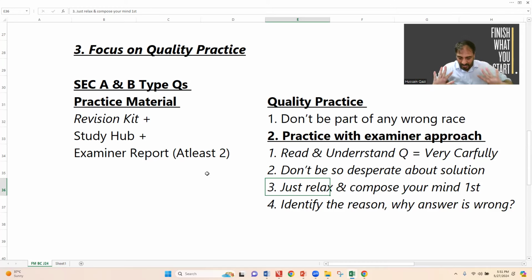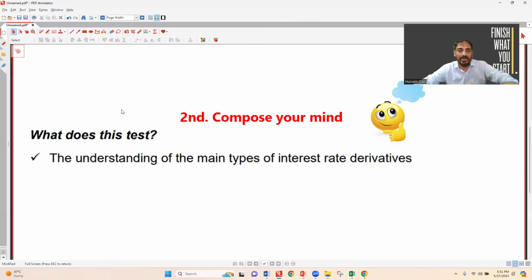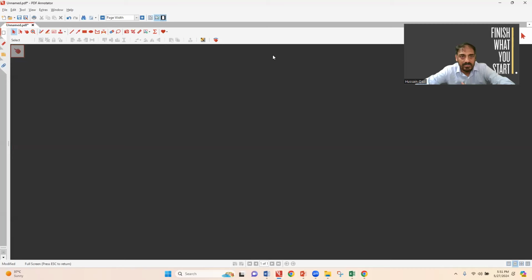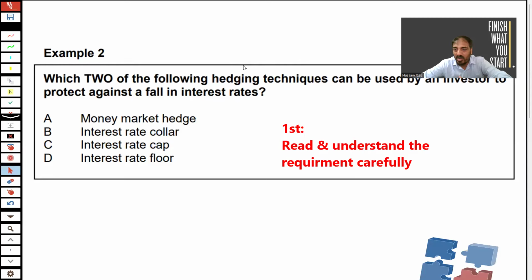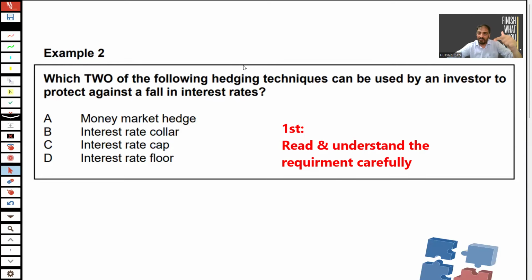If you attempted right, okay. If your answer is wrong, then you need to identify why it's wrong. Try to identify why it's wrong. What is the reason? So let's take one example. Come on. For example, this is a question. I'm not attempting a question. The question practice matter will be covered with the bootcamp practice material. Here, I am discussing the soft aspects, the smart practice matter. For example, this is a question.